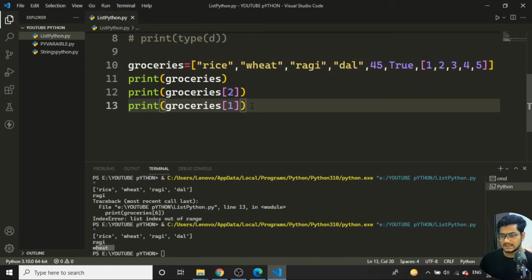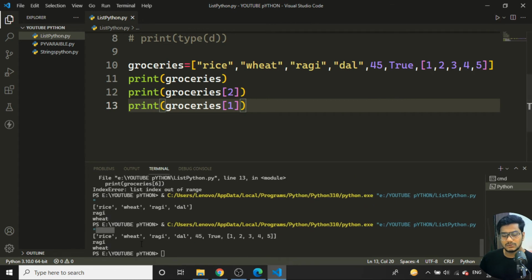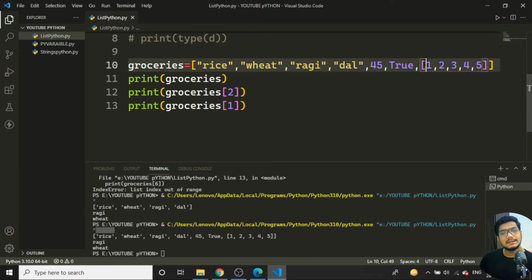Okay, so if I just save now and try to run, there is no mismatch. It is a valid list. You can see everything I'm getting. So there can be a list inside the list, anything you can add with the list. It can be a number, an integer, a floating point value, a dictionary or a list, anything, or Boolean values.